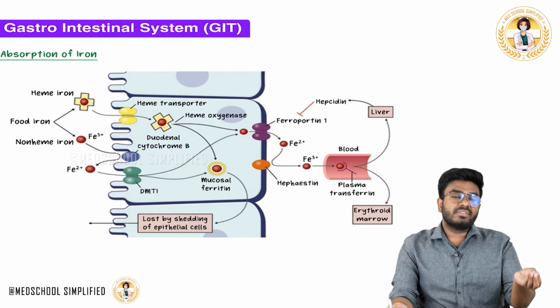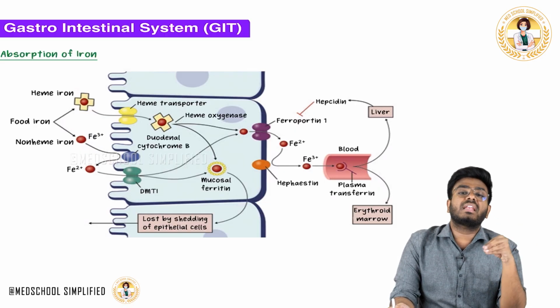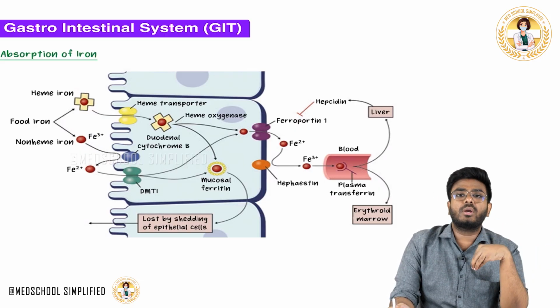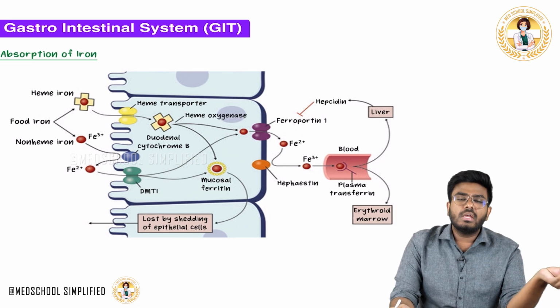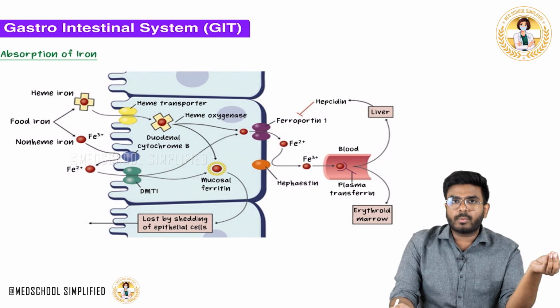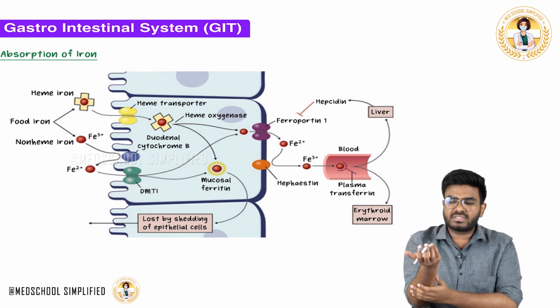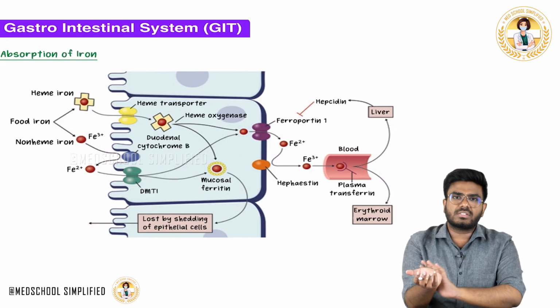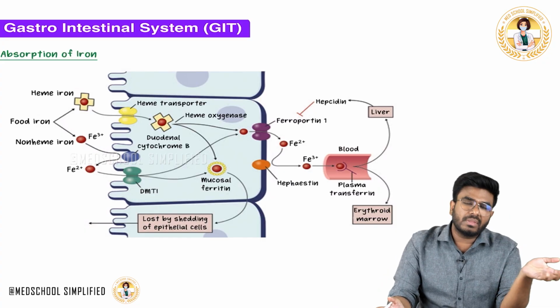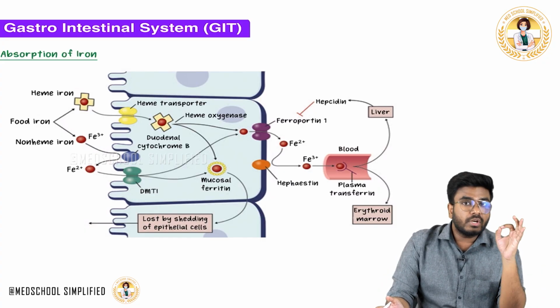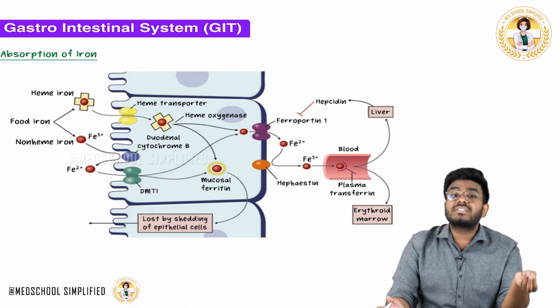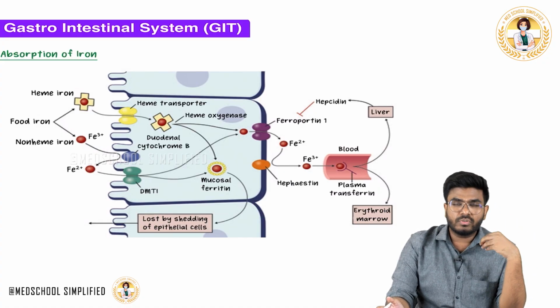Why? Because once iron enters the body, there is no way this iron will leave the body. Once it enters, that's it. The only way to lose iron from the body is by shedding cells. Some cells shed, and some amount of iron is lost, but there is no particular mechanism to take the iron out of the body. So we need to be very much in control of how much iron should go in. We should be absolutely in control.